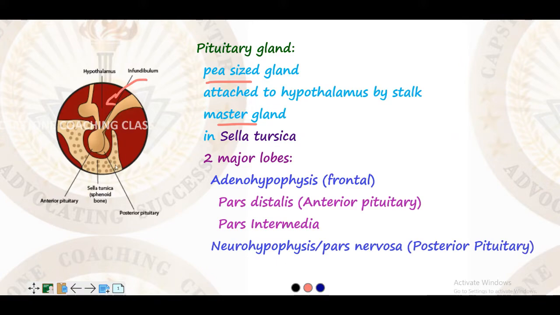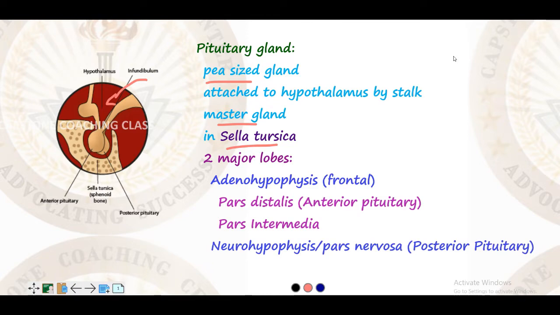Now this pituitary gland is located in a sphenoid bone cavity which is called the sella turcica. So this is the bone cavity and it is located there. Since it is a very important gland, it has to be protected, so it is enclosed here. It has two major lobes. Now, usually in many organisms, the pituitary gland will have three lobes.